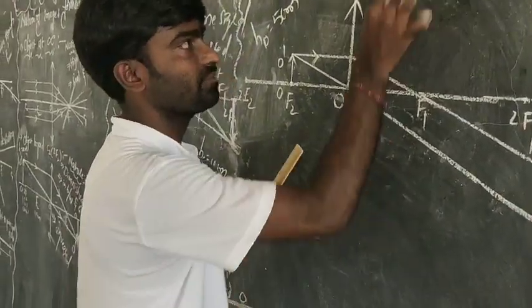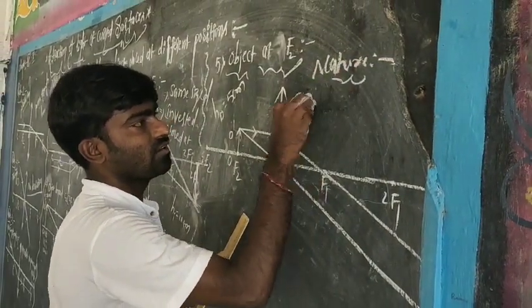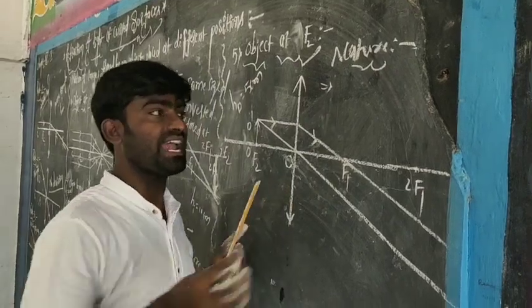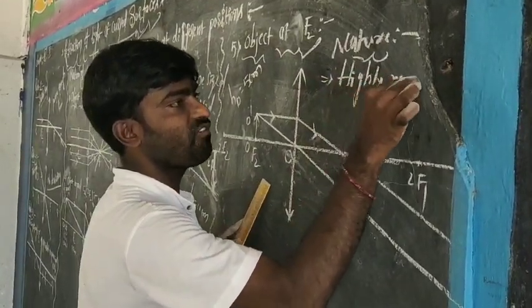So what would be the nature? The image is going to form at infinite distance, which means highly magnified.